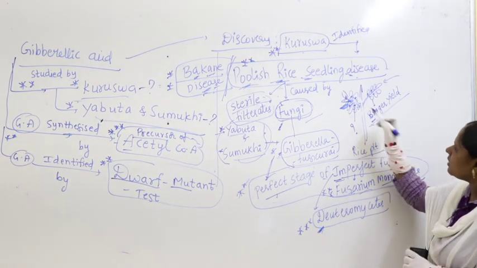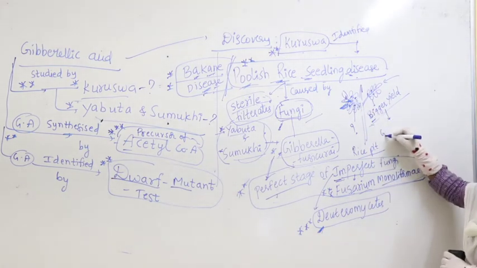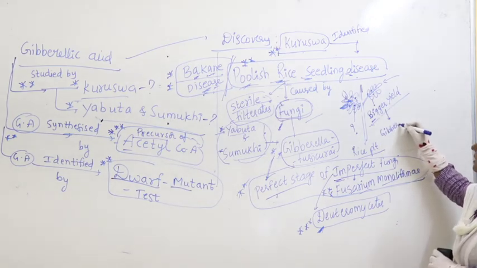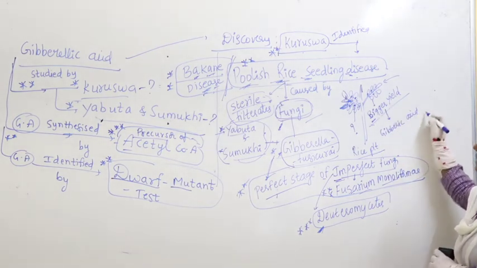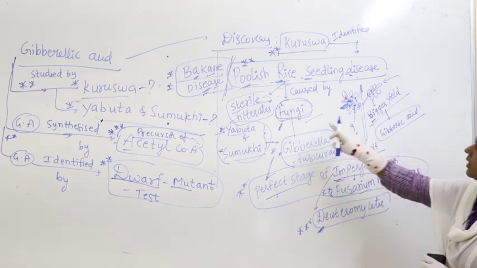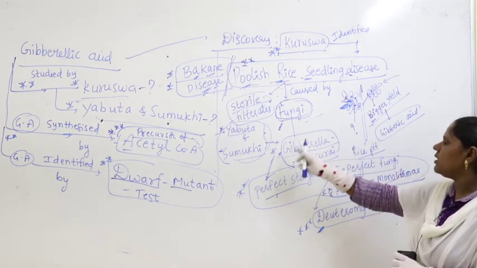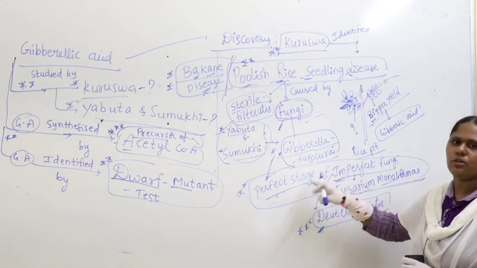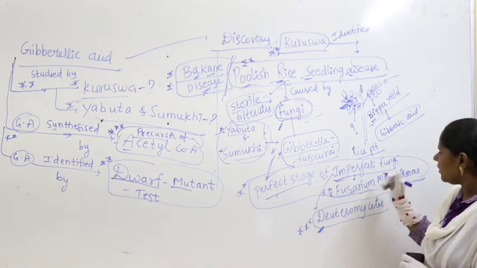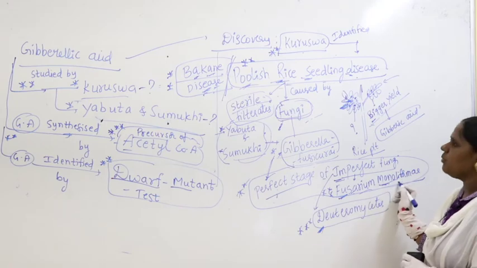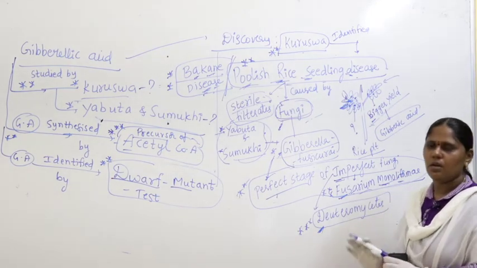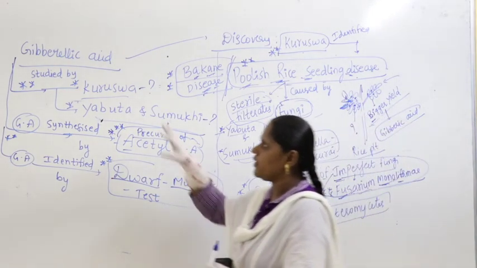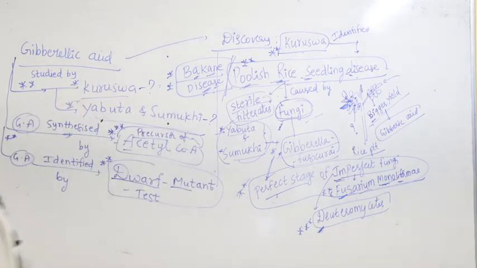What made the bigger yield appear? It's because of gibberellic acid, which is produced from the fungus Gibberella fujikuroi, the perfect stage of imperfect fungus Fusarium moniliforme. Right. Now let's continue with the function of gibberellic acid.